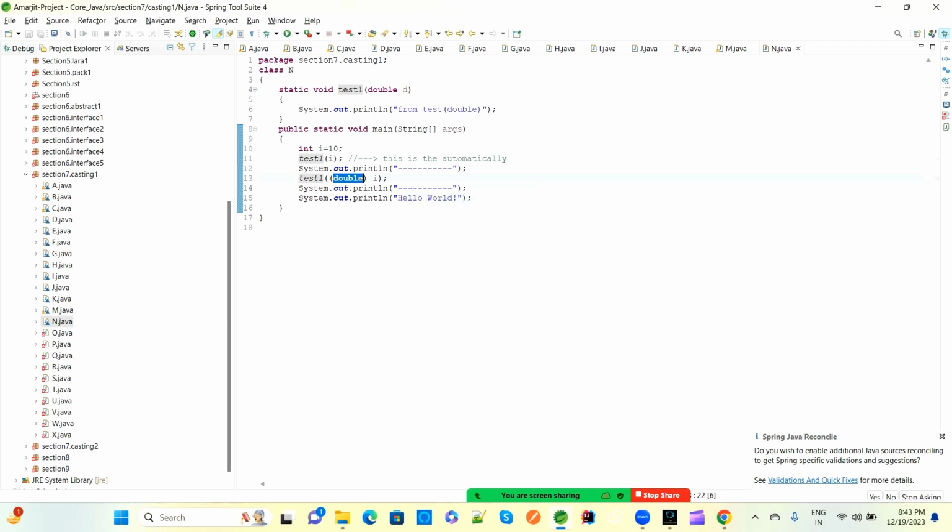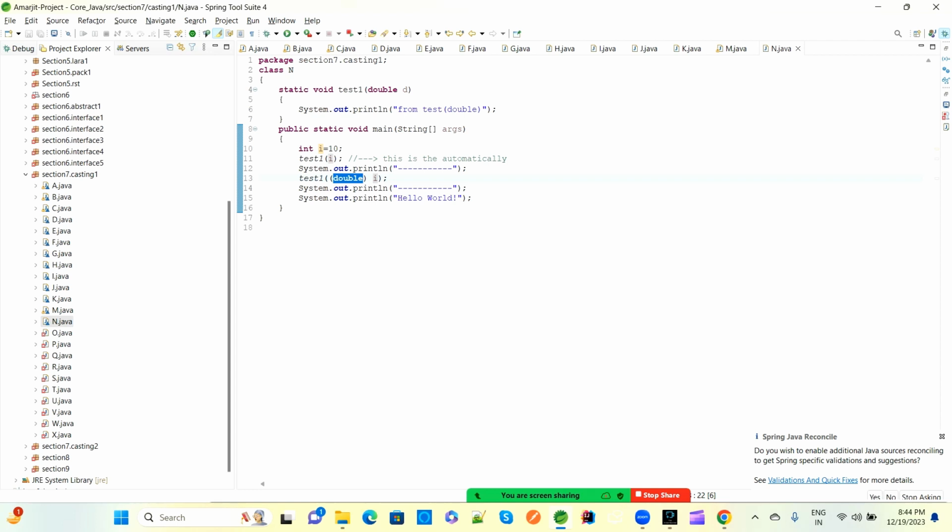Whether you provide the double here or not, it is fine. Why? Because you are converting integer to double, lower to higher. i is an integer and d is a double, so that is fine.